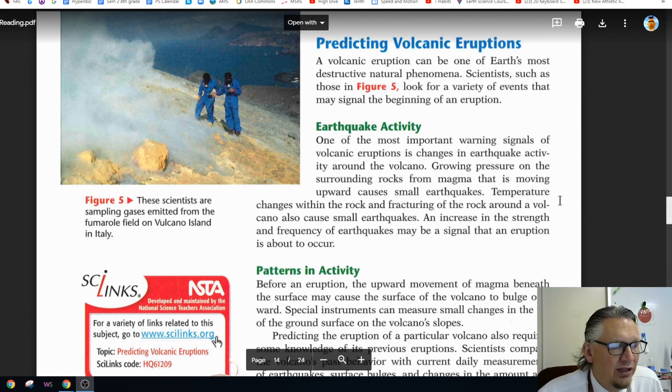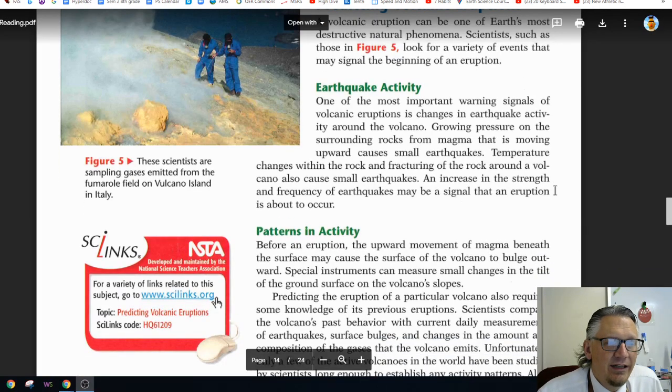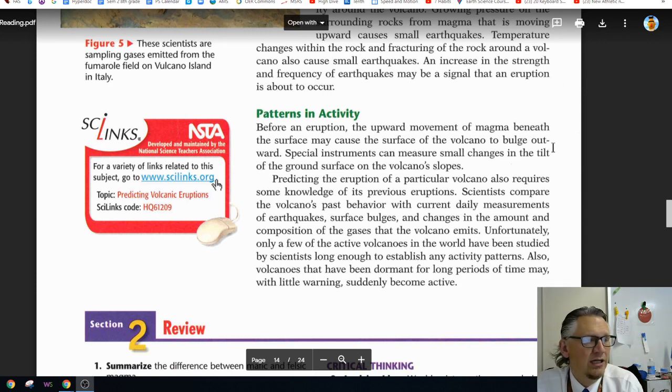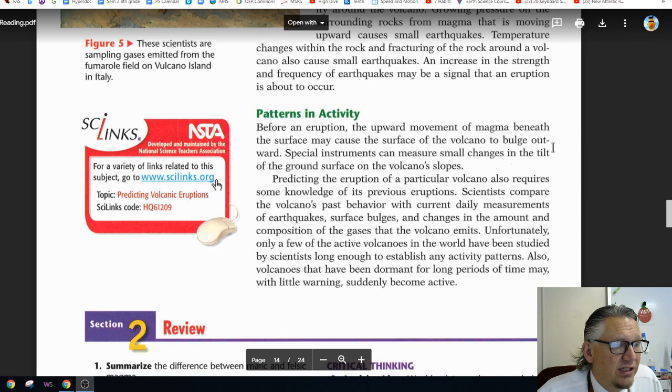Temperature changes within the rocks and fracturing of the rock around the volcano also cause small earthquakes. An increase in the strength and frequency of earthquakes may be a signal that an eruption is about to occur. Patterns and activity. Before an eruption, an upward movement of magma beneath the surface may cause the surface of a volcano to bulge upward. Special instruments can measure small changes in the tilt of the ground surface in a volcano slope.